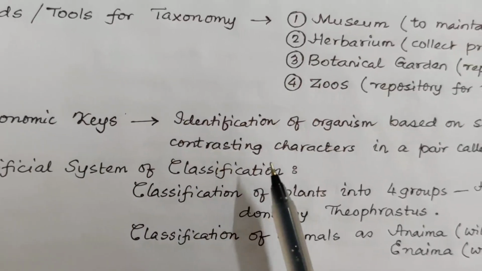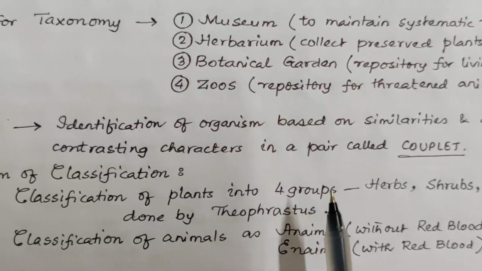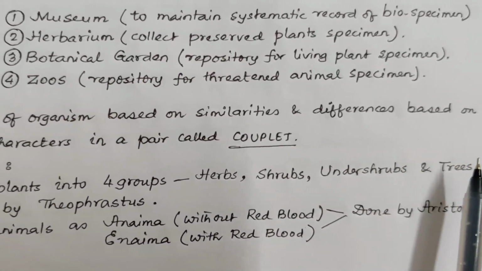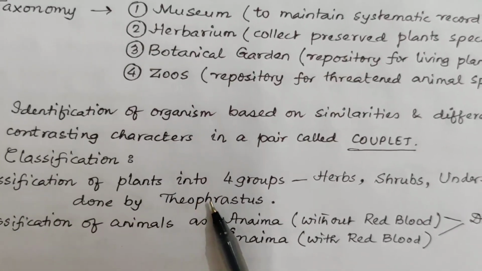The artificial system of classification, what is that? It is the classification of plants into 4 groups: herbs, shrubs, undershrubs and trees. This was brought about by Theophrastus.